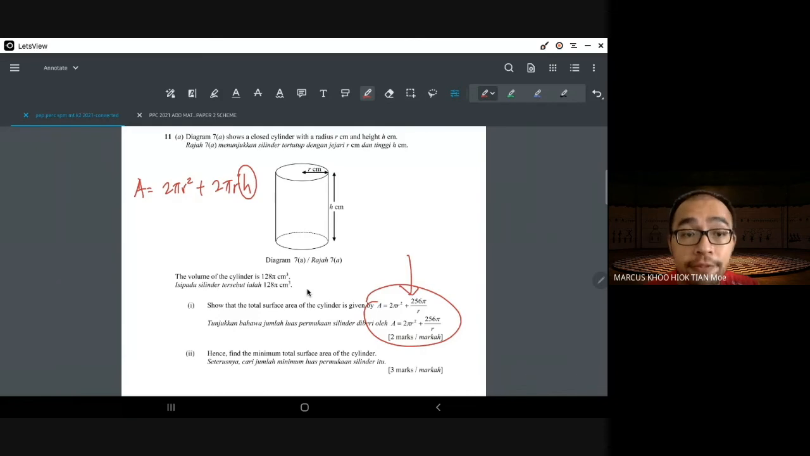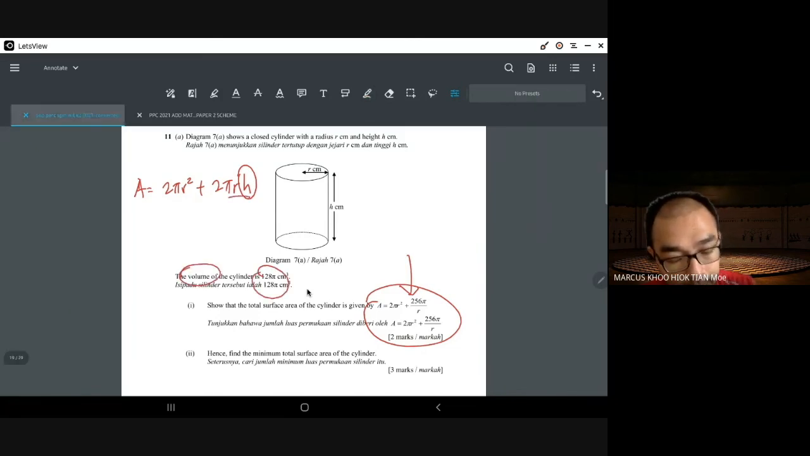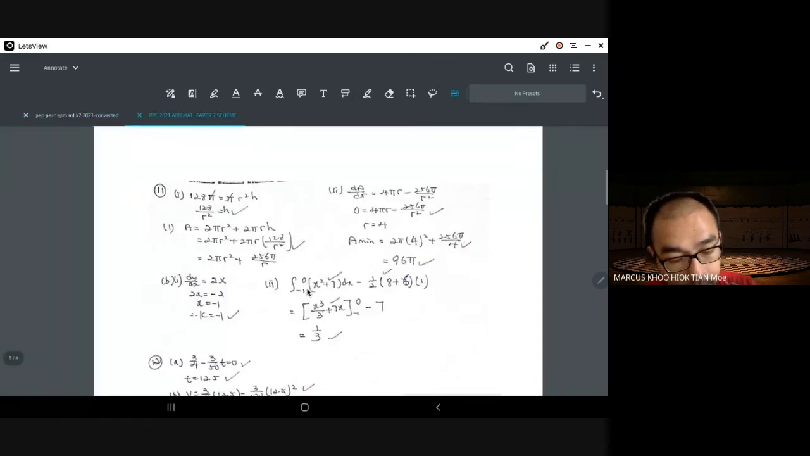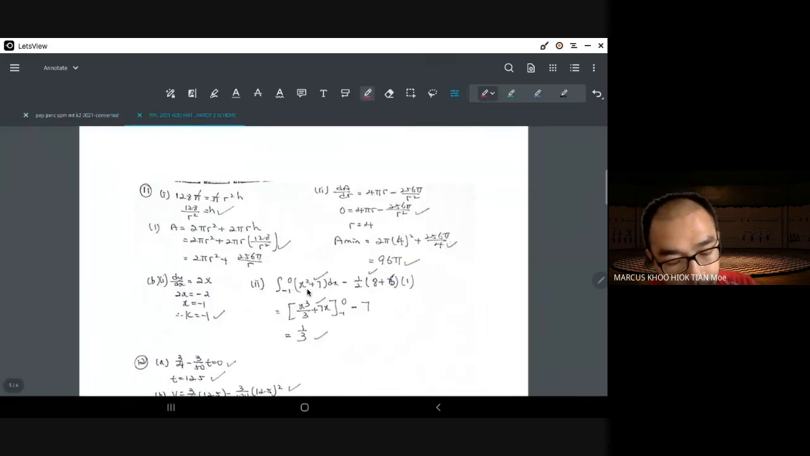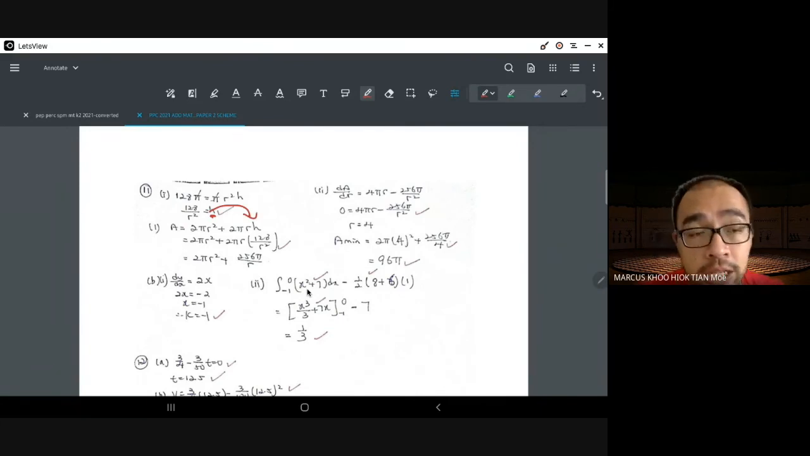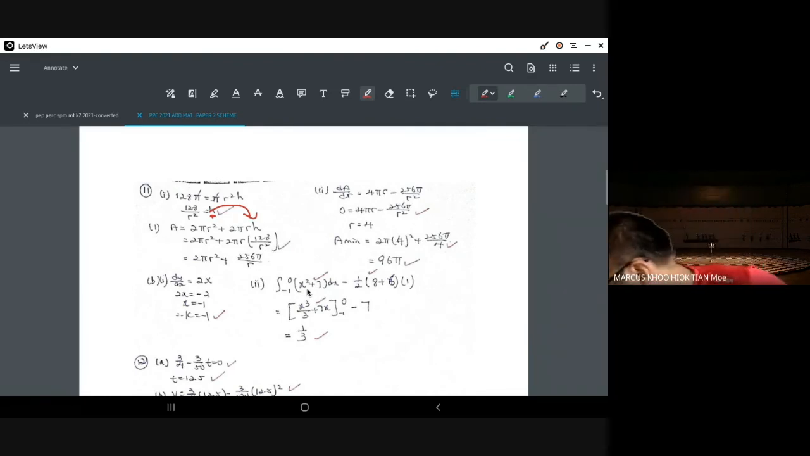So you have to use the volume formula to express the h. Which is what is happening here. You use the volume formula, which is pi r squared h, to get h in terms of r, then you substitute the h into the surface area. This is a very, very common differentiation question. I have seen it for many, many years already. And if you practice enough, actually, it's quite easy to do.